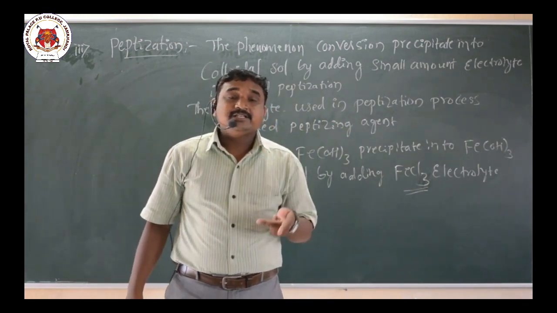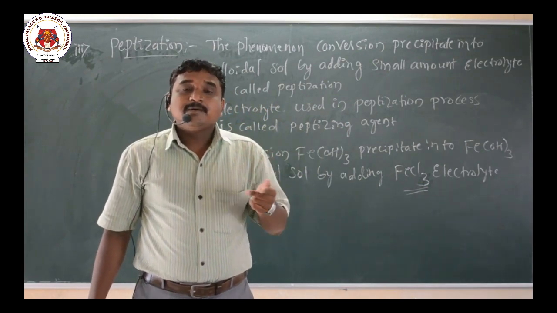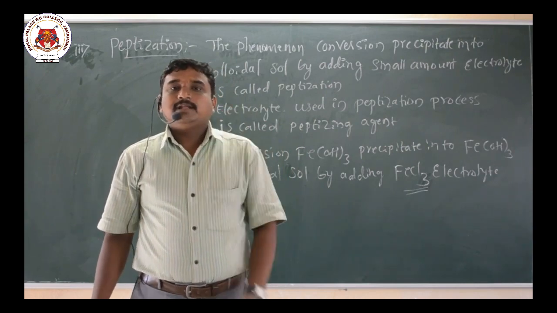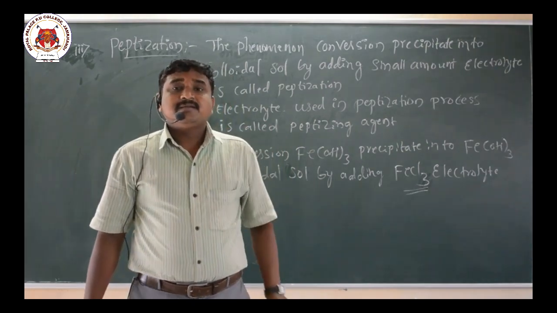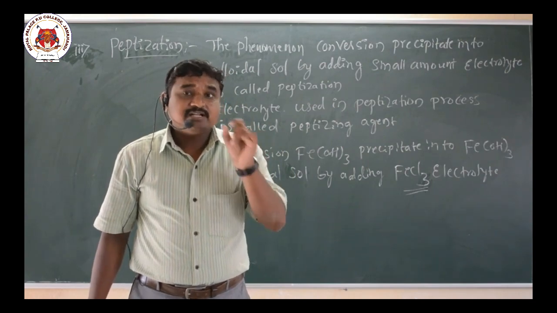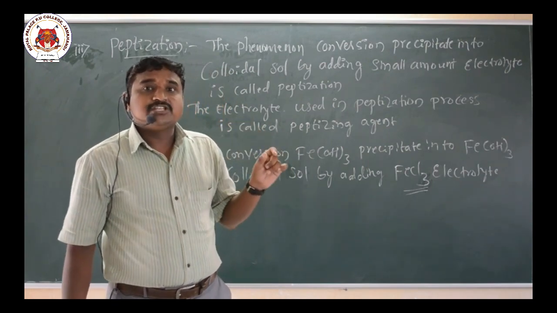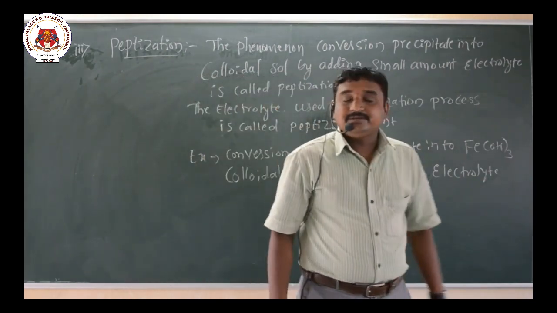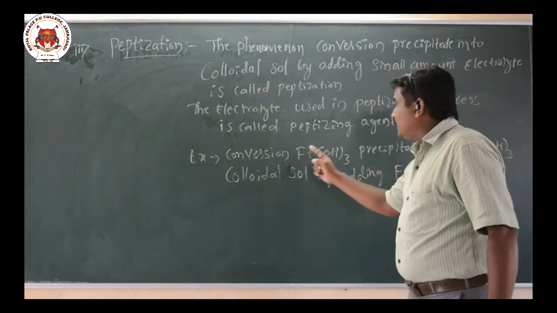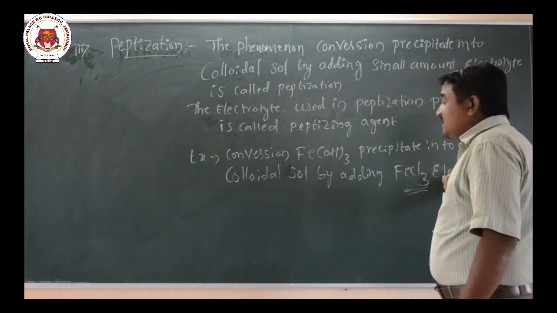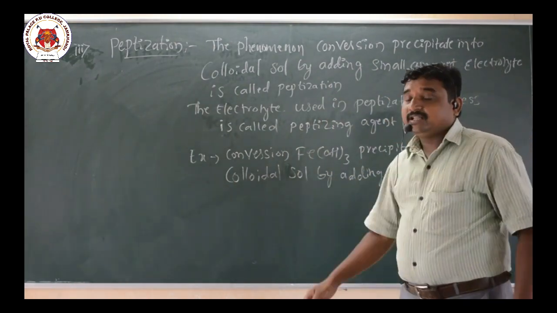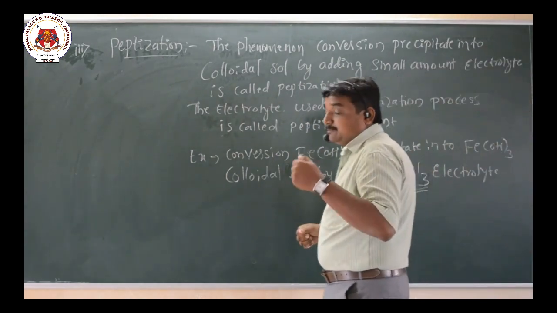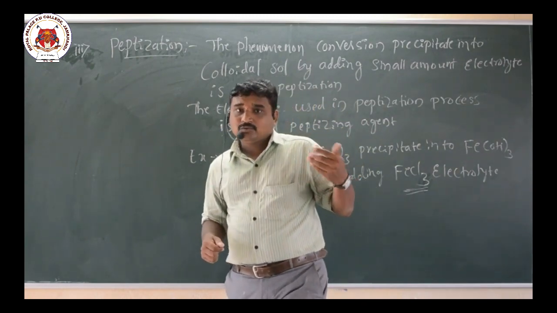So peptization means the phenomenon of conversion of precipitate into colloidal salt by adding a small amount of electrolyte. That electrolyte is called the peptizing agent, and the process is called peptization. Here I have given one example: conversion of ferric hydroxide precipitate into ferric hydroxide colloidal salt by adding FeCl3 electrolyte. FeCl3 acts as a peptizing agent, which brings the precipitate into colloidal form.